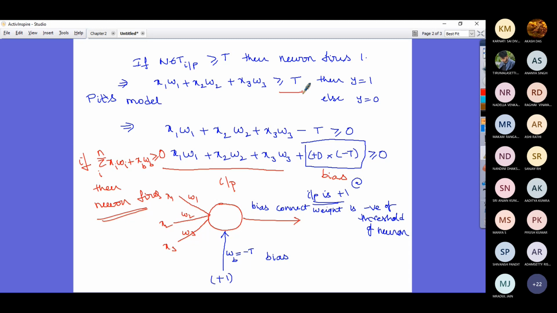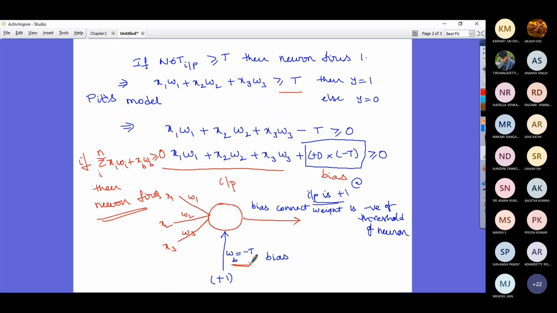+1, whose weight... See, in yesterday's class, when we were talking about what is meant by learning, we said input is given, output is known. What is not known is the weights and, in fact, the threshold. Actually speaking, we don't know the threshold. So what we are doing is bringing that also as an input, giving a positive input and considering the negative of the threshold value of the neuron as the connection weight of that bias input.